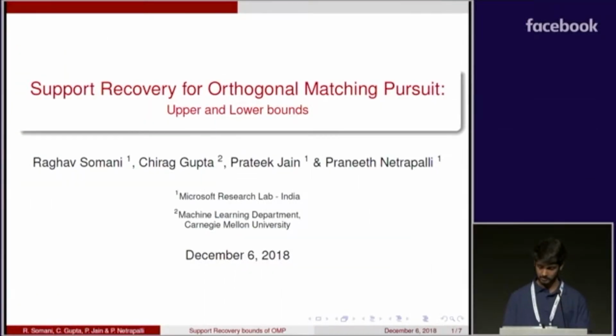Hello everyone, this is Raghav Somani from MSR India, and this is joint work with Chirag Gupta at CMU, Dr. Prateek Jain and Dr. Praneeth Netrapalli at Microsoft Research Labs India. In this work, we study a simple and classical algorithm, orthogonal matching pursuit, which is very popular in the domain of compressed sensing and sparse regression.